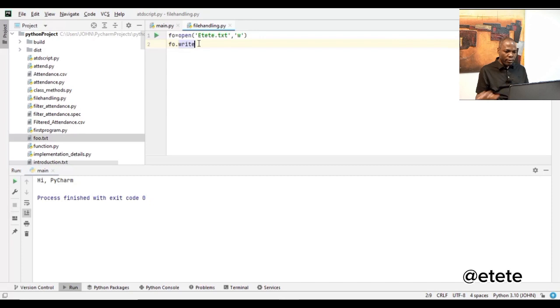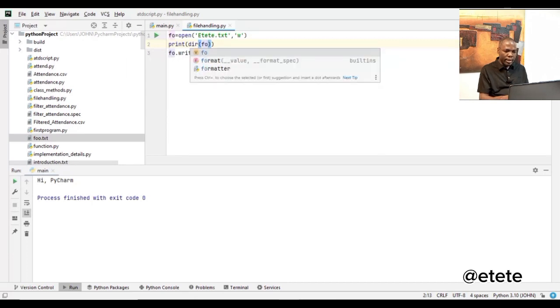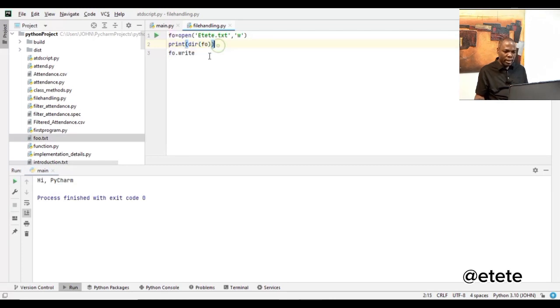So first and foremost, let's come here and say print, dir, and put everything inside. So I am asking it to print all the attributes of this file object that I've created. Then I will now call fo.write.